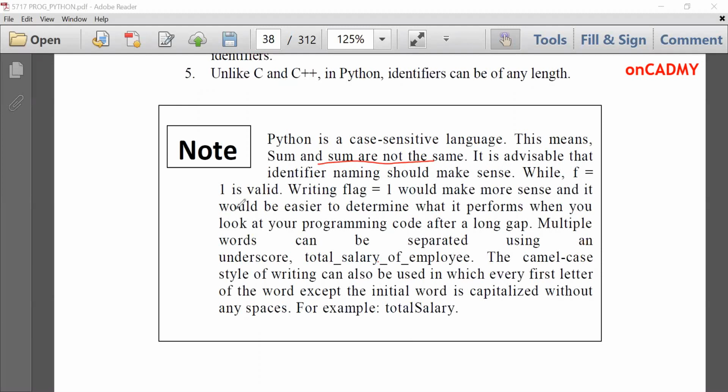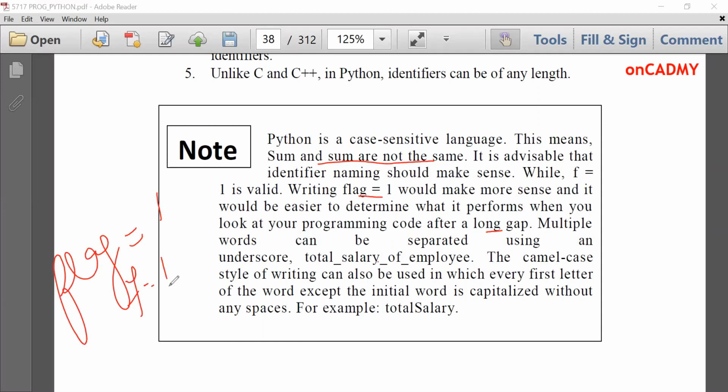While f = 1 is valid, writing flag = 1 would make more sense, and it would be easier to determine what it performs when you look at your programming code after a long gap. Fine. So if I want to make flag = 1, it will be more appropriate rather than writing f = 1. So that if another programmer sees your code, he or she can modify it and understand it at a later stage also.